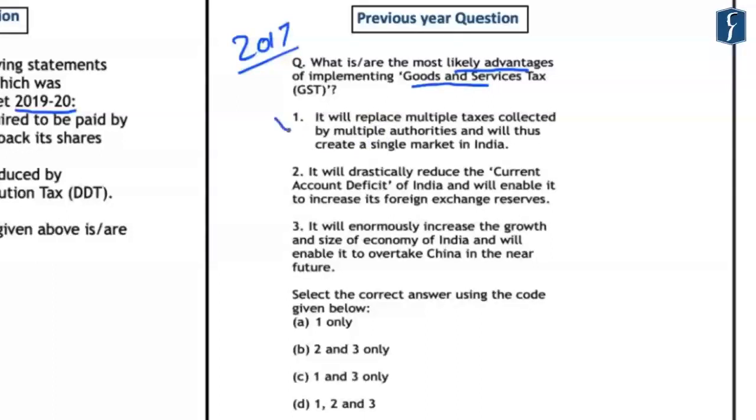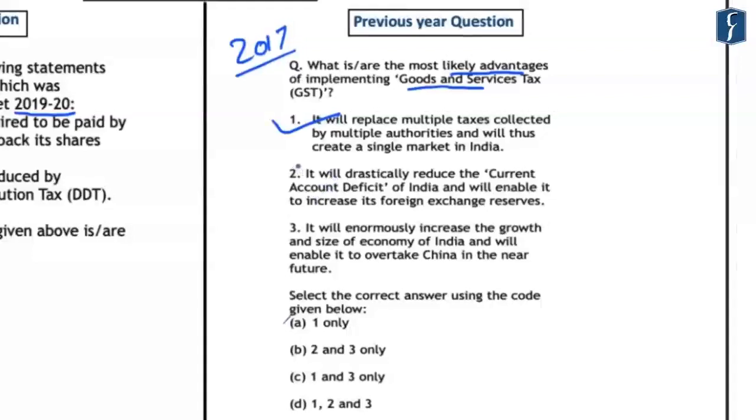Now this statement was correct because it has been created to subsume the indirect taxes in India, or multiple indirect taxes in India. Secondly, the second statement reads, it will drastically reduce the current account deficit of India and will enable it to increase its foreign exchange reserves.